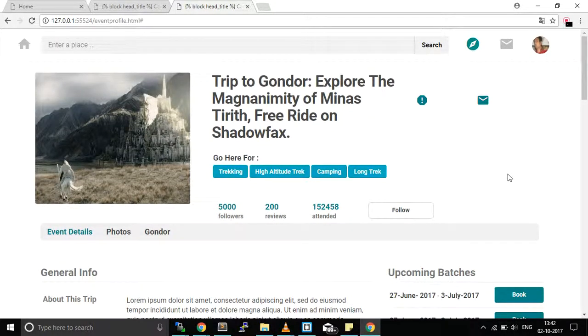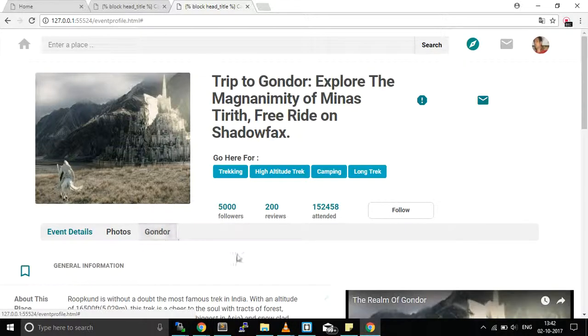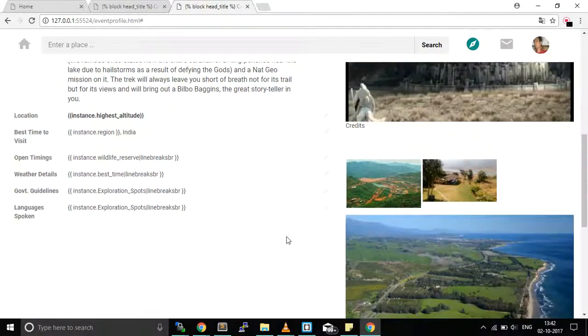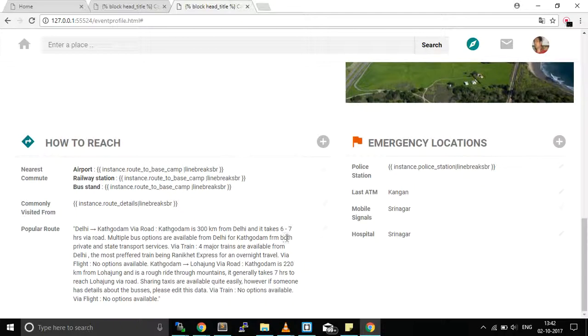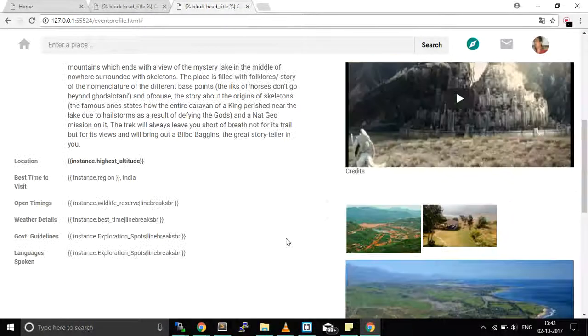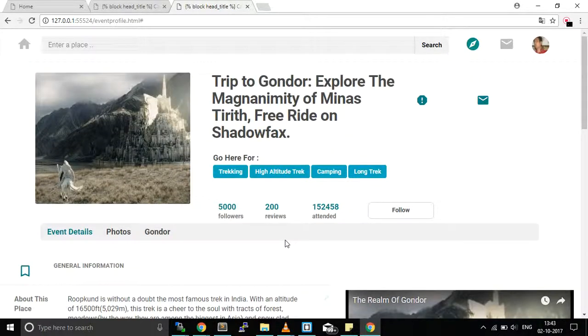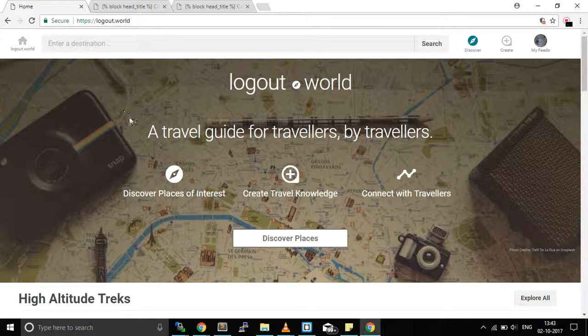So lover.world gets built in. This is the advantage that we have: the user will attach his event to a particular place, and we can show the end user the place information directly from one page itself. So he doesn't have to go back to multiple resources and explore them just to figure out where Gondor is, what Gondor is. Okay, so this is all that we have built so far.